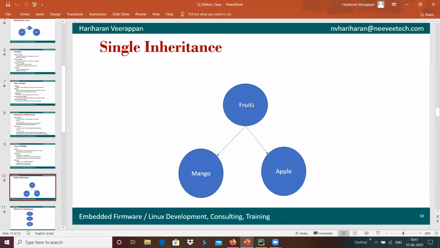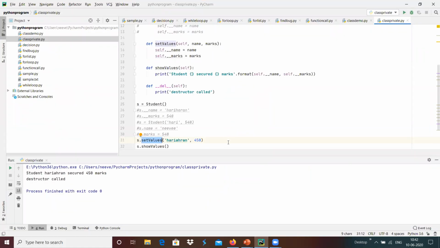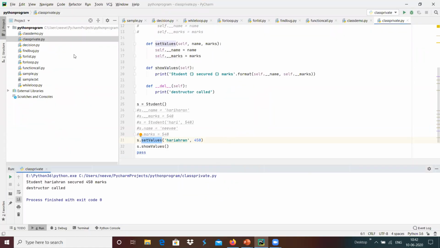It's something like deriving from the base class to the child class is a single inheritance. Maybe we can see over here how we can do that inheritance.